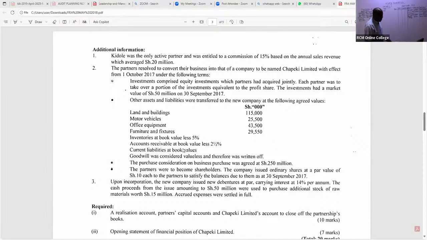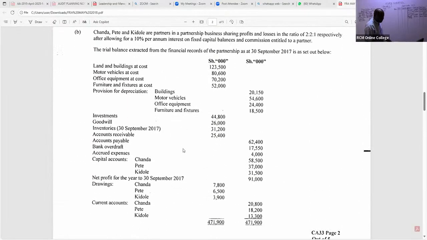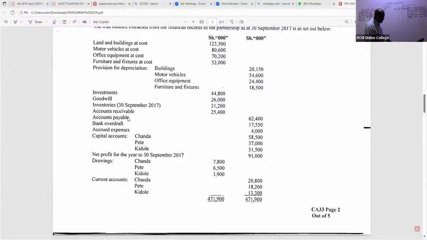We have payables, and I can see we have accrued expenses. They were taken over by the new company, even the bank overdraft. Yes, I can see the bank overdraft. So the bank overdraft was taken over by the new company. It's a current liability. I can see a figure of 17,550, and then now, my good students, I can see accrued expenses.